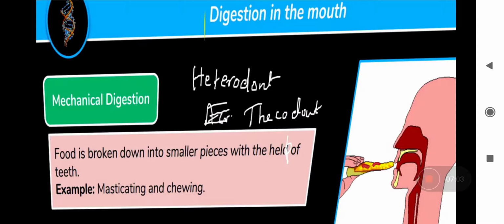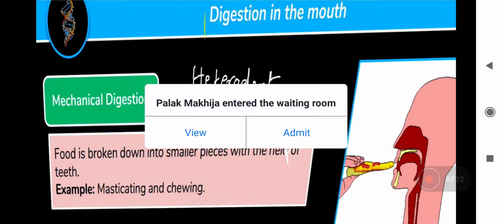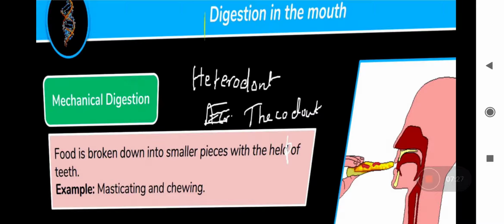You have canines, that is tearing and piercing teeth. You have premolars, 8 premolars that help in chewing and grinding the food, and you have molars. Molars, again there are 12 molars, six in both the jaws, that help in chewing and grinding the food particles. Okay,